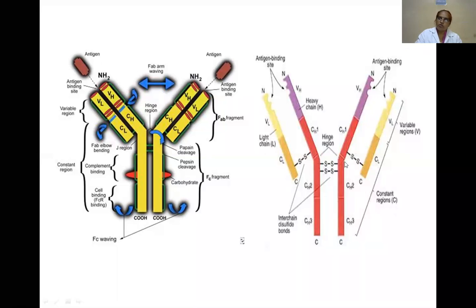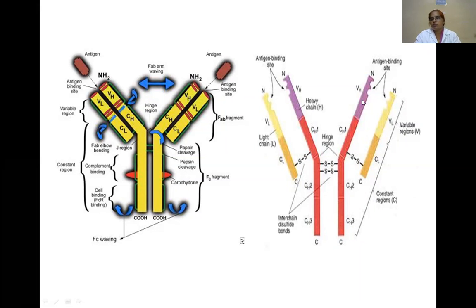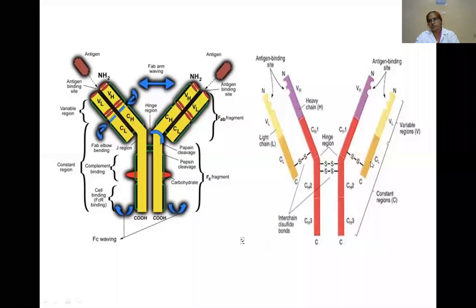So in heavy chains, the constant region is 3/4 and the variable region is 1/4. But in light chains, both are equal: the amino acid terminal is a variable region and the carboxy terminal is a constant region.